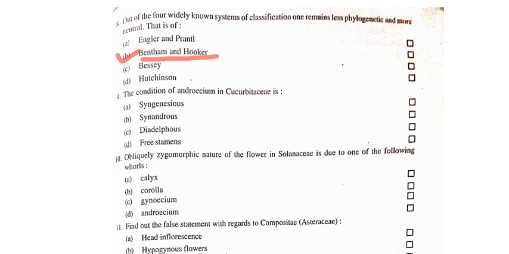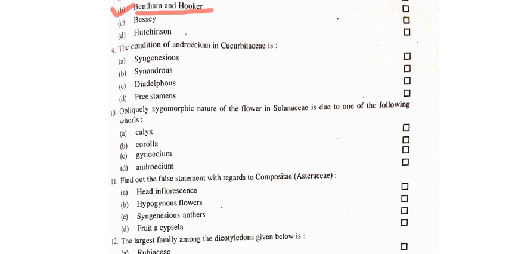Now, the next question. The condition of androecium in Cucurbitaceae is. So, in Cucurbitaceae, the condition of androecium is synandrous. Okay, in Cucurbitaceae, synandrous condition is present, means the filaments are fused with the anther.